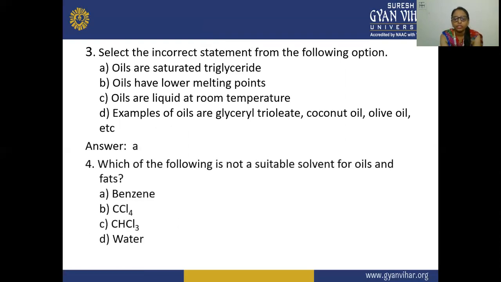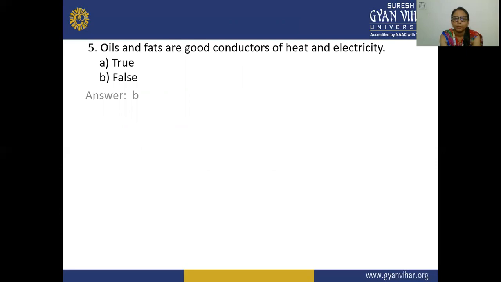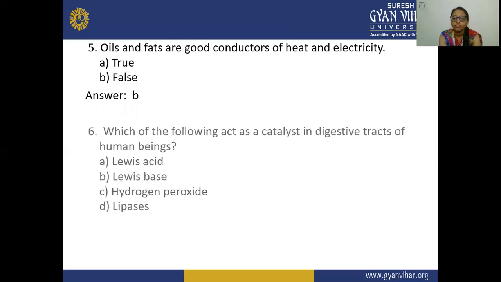Which of the following is not a suitable solvent for oils and fat? So it is B, that is carbon tetrachloride. Oils and fats are good conductors of heat and electricity. So it is false. Oils and fats are bad conductors of heat and electricity. Which of the following acts as a catalyst in the digestive tract of human beings? So lipase acts as a catalyst in the digestive tract of human beings.